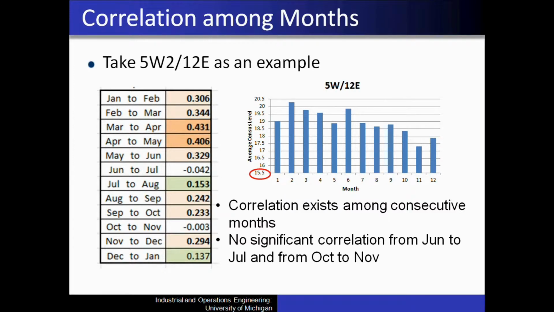Then we did the correlation test among months. Here is the sample result for Unit 5W2. You can see that correlation exists among consecutive months. There is no significant correlation from June to July and from October to November. This is perhaps due to the new residents coming in and the holiday season.